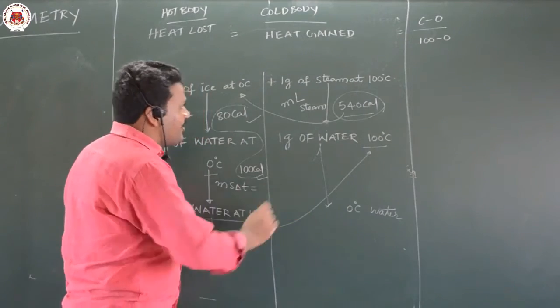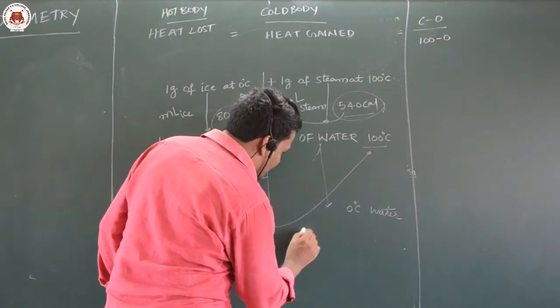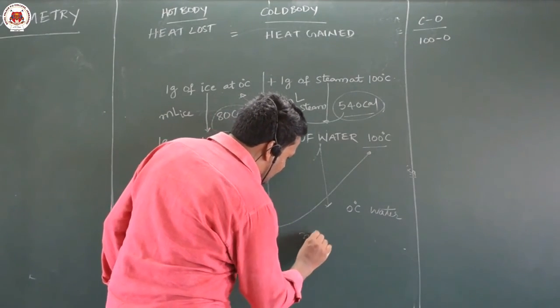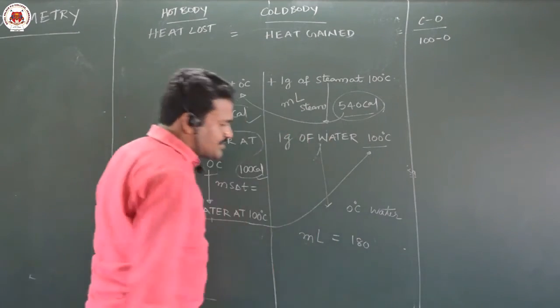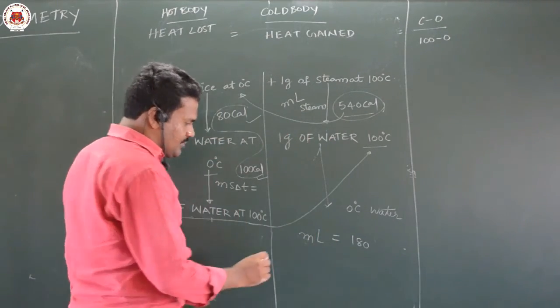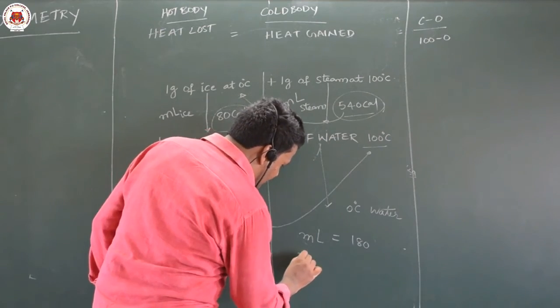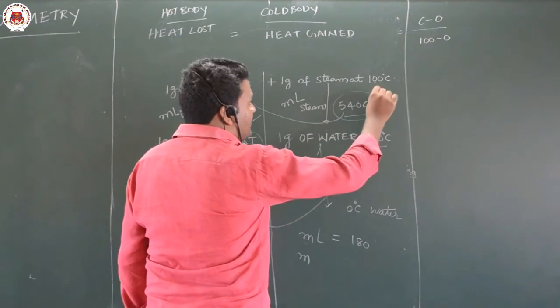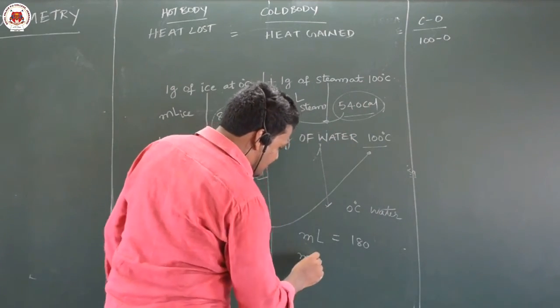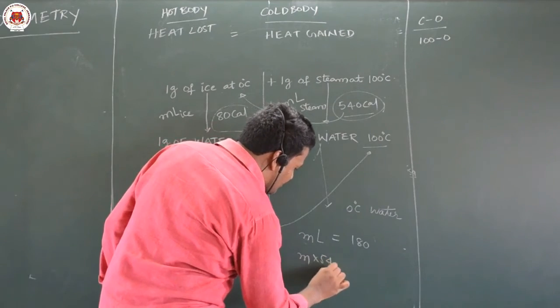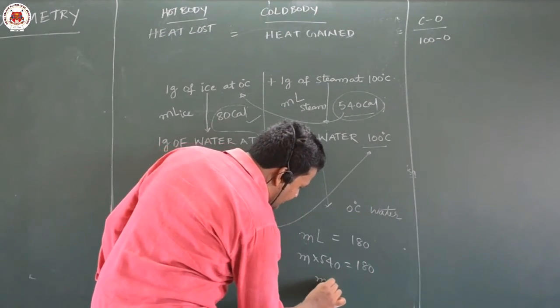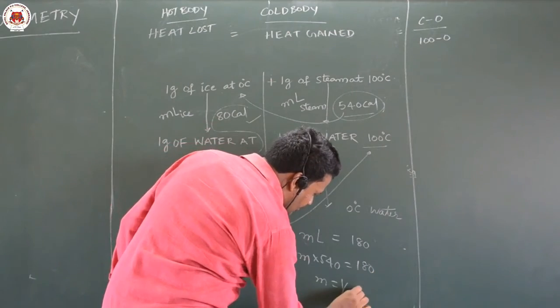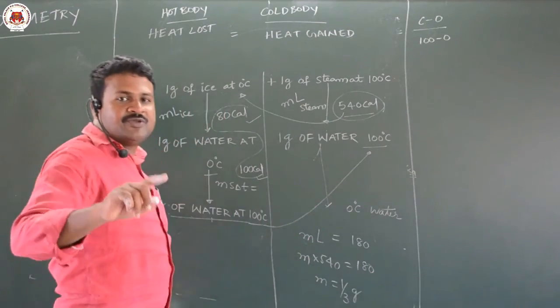How much part it melts, that we can take as m into L is equal to 180, because I want only 180 calories. Here the L value of steam is 540, so m into 540 is equal to 180, then m is equal to 1 by 3 gram. So 1 by 3 gram of steam will melt